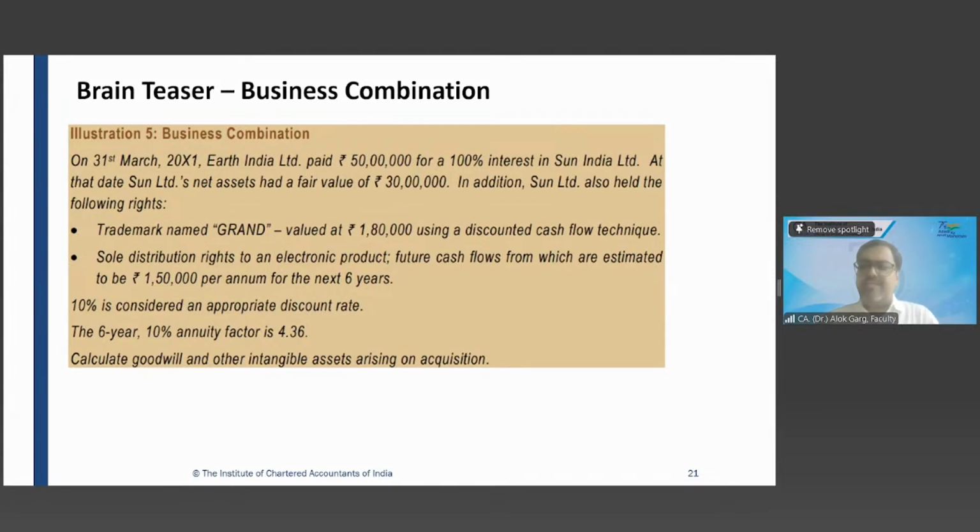Yes. So standard says that goodwill is a residual number, right, Anushi? Standard says that if you are recognizing some intangible asset other than goodwill, those intangible assets are required to be recognized when it is measurable. When you can measure it separately, right? If it is measurable, then it has to be capitalized separately. Otherwise, it will be subsumed in goodwill.